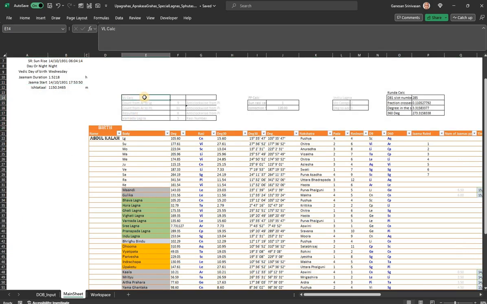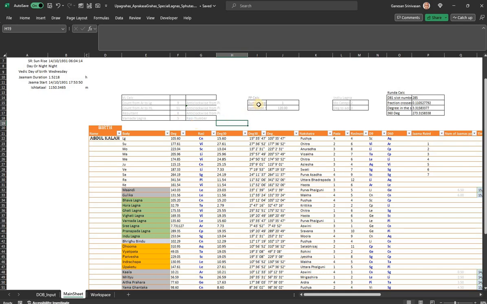For instance, the Varnada Lagna calculation requires that you see the count from Aries to Lagna and the count from Aries to Hora Lagna, and the count has to be either clockwise from Aries or anti-clockwise from Pisces, depending on whether it is movable, fixed, and all that. So you will see the conditions under which these are calculated and how the Varnada Lagna is calculated.